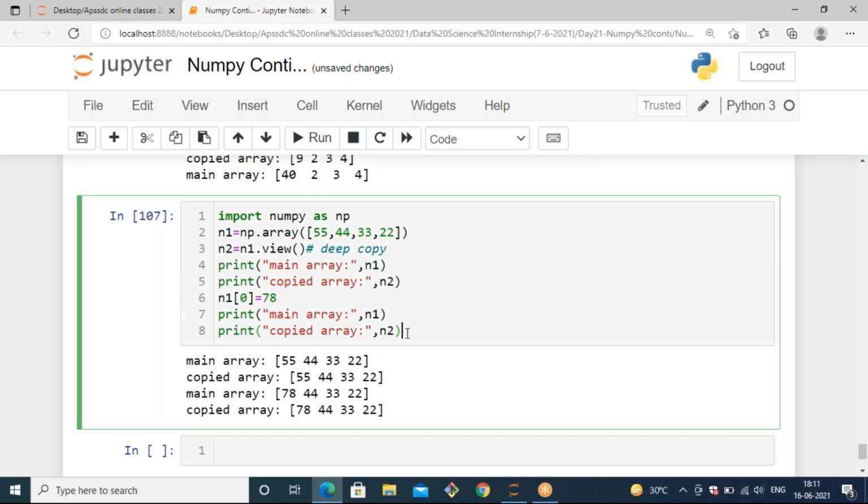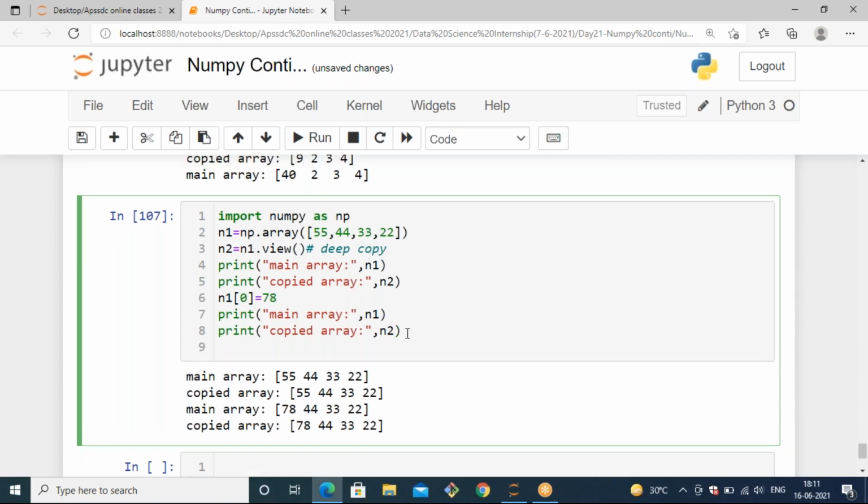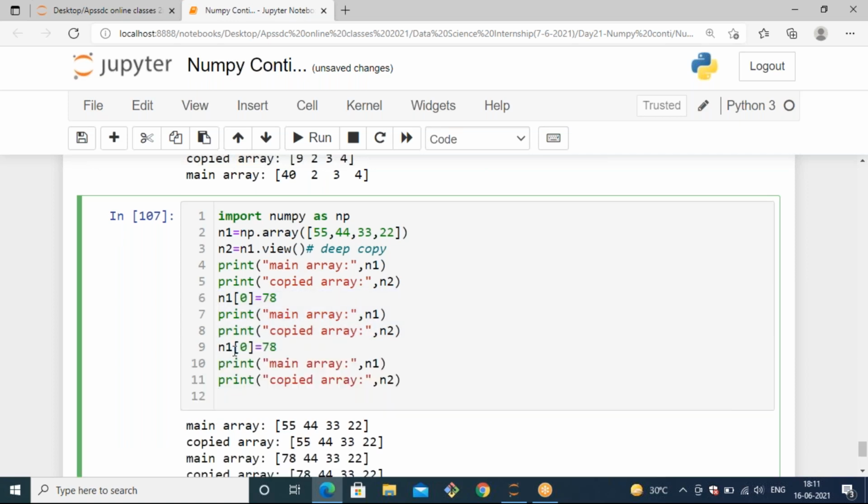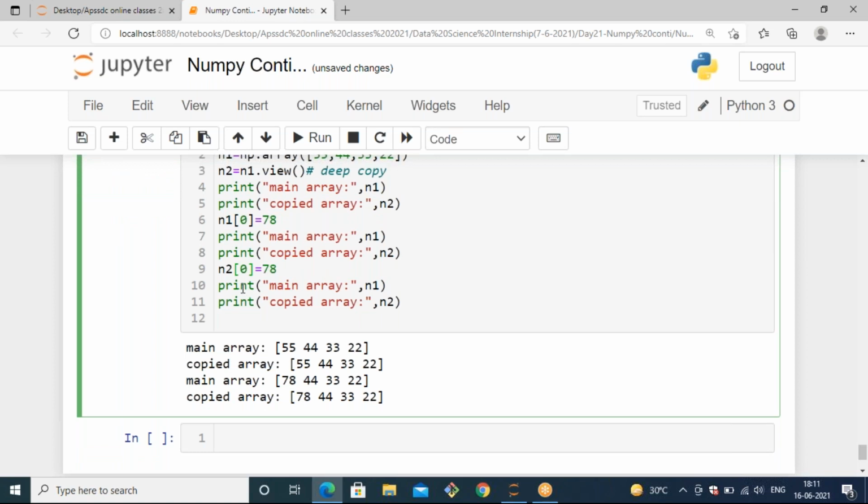And if you make changes in the copied array, let's observe whether those changes are also reflected in the main array or not. So here the copied array is in the variable n2, and I'm changing the 0 position of n2. Now I'm going to print the main array and the copied array as well. Now let's see.